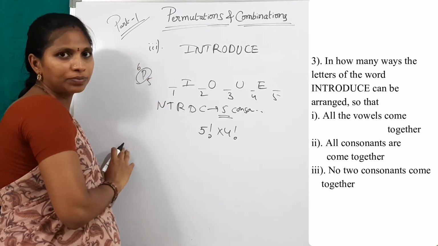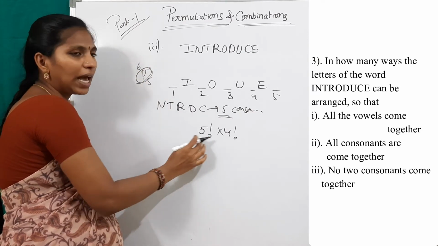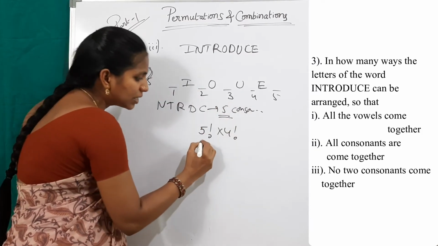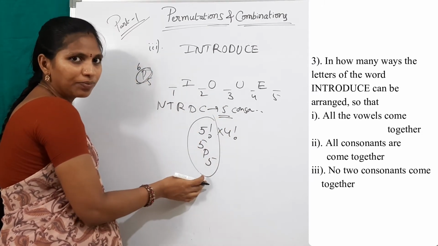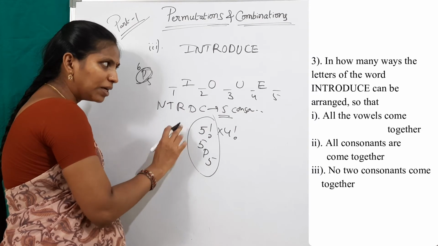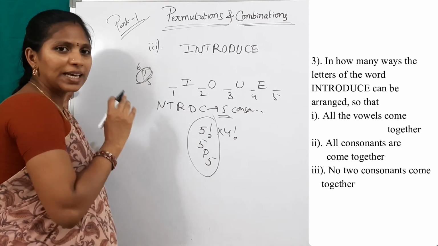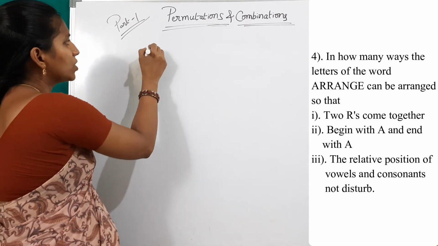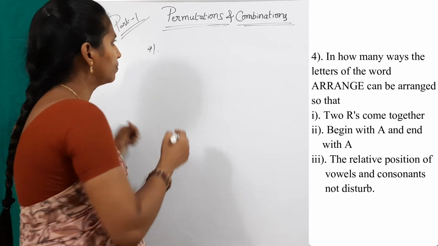This is the permutations concept. This is also permutation. But without writing this P concept directly, I have written 5 factorial because the blanks and the number of consonants are both the same. See here 5P5. The meaning of 5 factorial is 5P5: 5 elements are placed in 5 blanks. So 5P5 is equal to 5 factorial only. I will explain the permutations concept in detail in part 2. Now see the fourth question. In how many ways can the letters of the word be arranged?